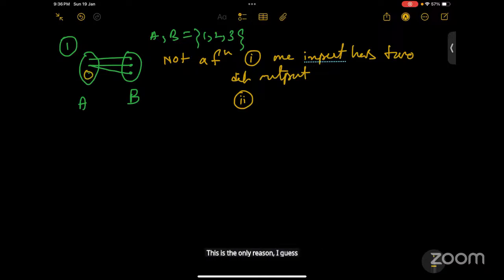Ma'am, if we take two different elements from A, there is one input that has no image in B. Yeah, right. Or there is one input that is not mapped to anyone in the codomain. Yeah, or the codomain.